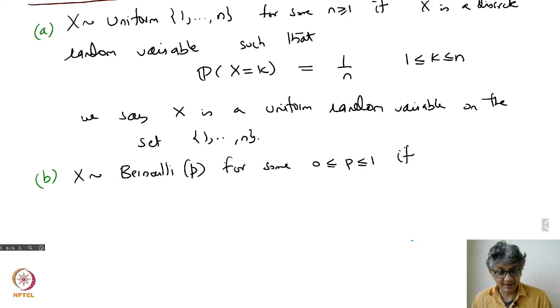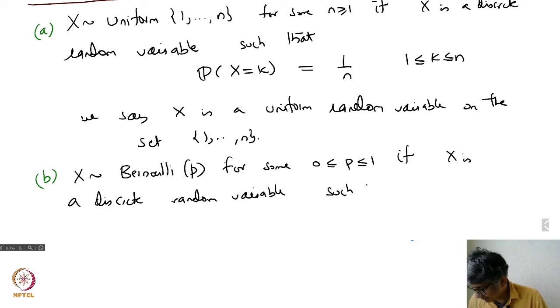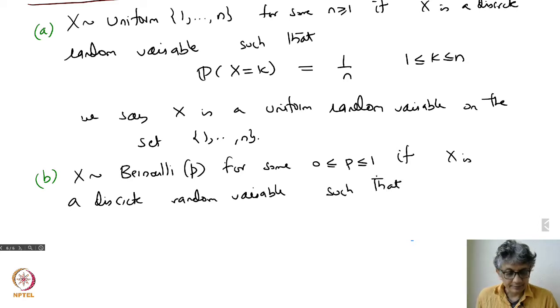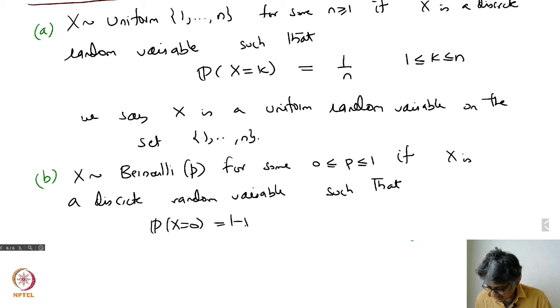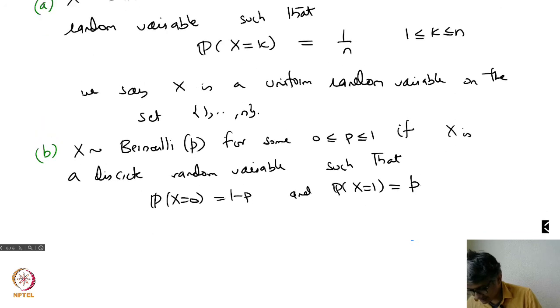If X again is a discrete random variable such that the probability of X equal to 0 is 1 minus P, and the probability of X equal to 1 is P. That's clear, the two things are clear.